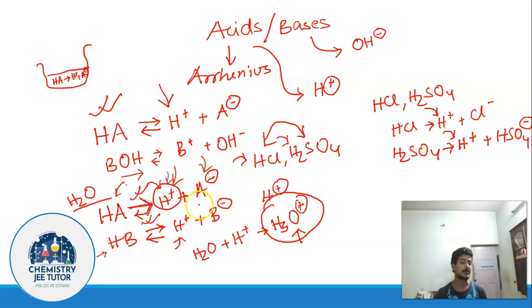So when will the equilibrium shift towards the right? The equilibrium is going to shift towards the right only when this species, this A minus species, is going to be more stable. Understand this. HA is going to break into H plus and A minus ions, and it will get broken to a greater extent only when it sees that the species that it is forming after breaking is a stable one. If it is not a stable one, it will not break into H plus and A minus ion. I hope you understand it. It is only going to break into H plus and A minus ions if it sees that the A minus ion, which is being formed after breaking of HA, is more stable.